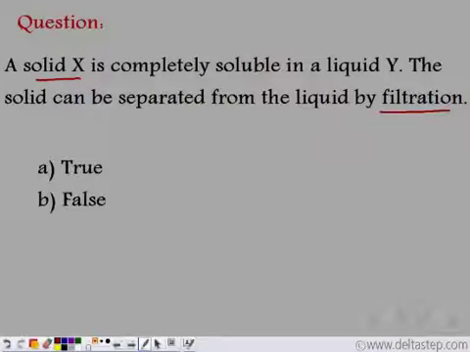The question says we have a solid which is completely soluble in the liquid Y. This means it is a homogeneous mixture. When we have a homogeneous mixture, that means the solid is completely soluble in a liquid. For such mixtures, we cannot use filtration. This is because the soluble solid also has very small particles. So when we use the filter paper, the particles of the solid pass along with the liquid. So we cannot use filtration. So the given statement is false.